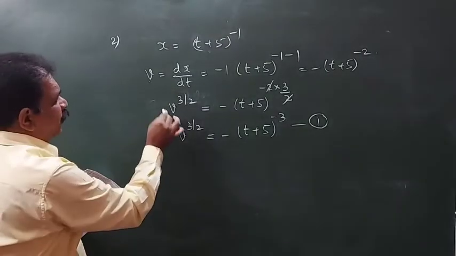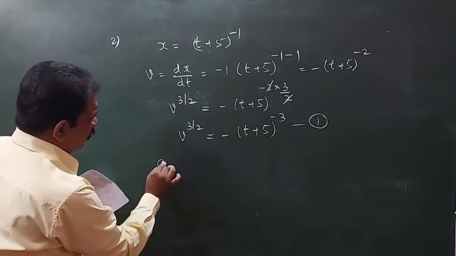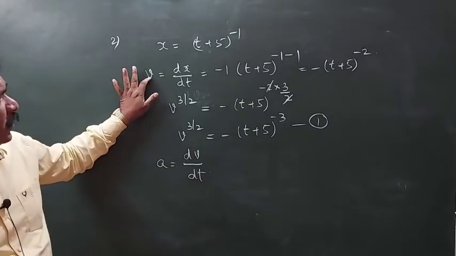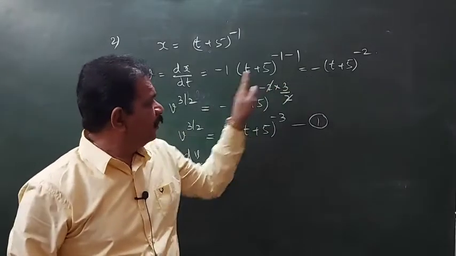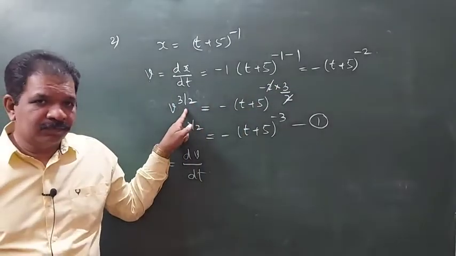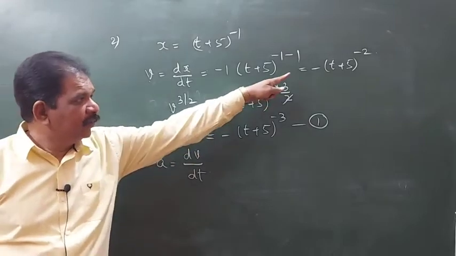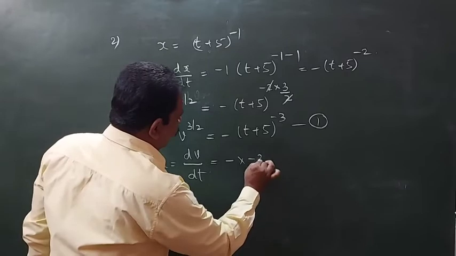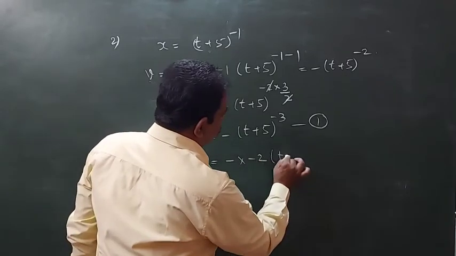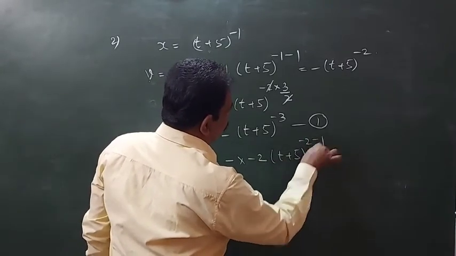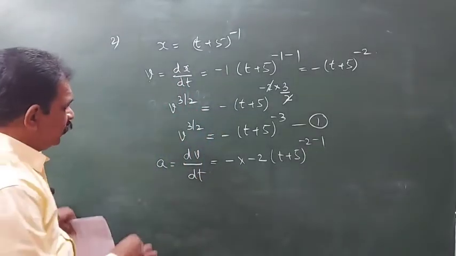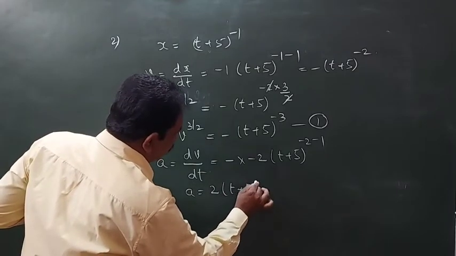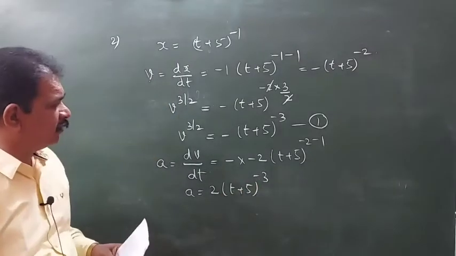Next, again if we differentiate this one, a is equal to dv by dt. Velocity is this one actually. Here I took power 3 by 2 just for easy calculation. Then minus into minus 2 (t plus 5) power minus 2 minus 1. So a is equal to 2 (t plus 5) power minus 3.